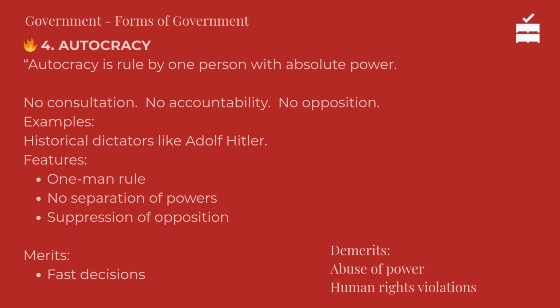4. Autocracy. Autocracy is ruled by one person with absolute power. No consultation, no accountability, no opposition. Examples: historical dictators like Adolf Hitler. Features: one-man rule, no separation of powers, suppression of opposition. Merits: fast decisions. Demerits: abuse of power, human rights violations.